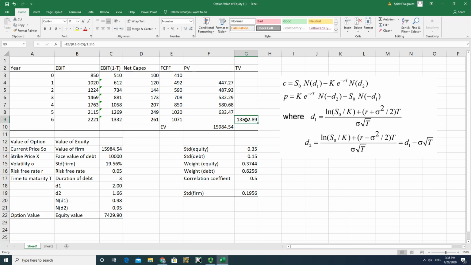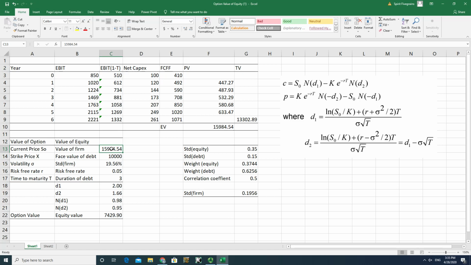It's the present value of the terminal value, and then I add those present values together to get firm value or enterprise value. In this case, cash value of firm is 0, therefore enterprise value is equivalent to firm value. So I get a firm value number here. It's a little less than 16 million US dollars.